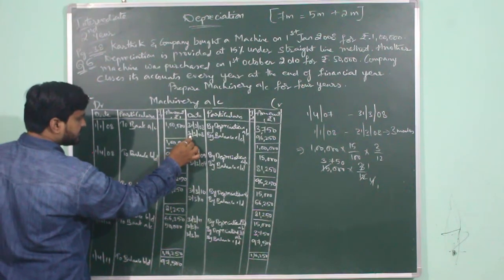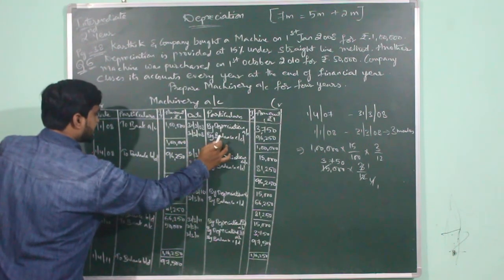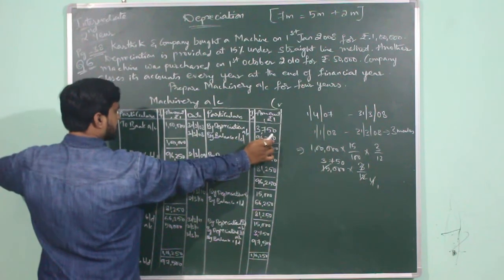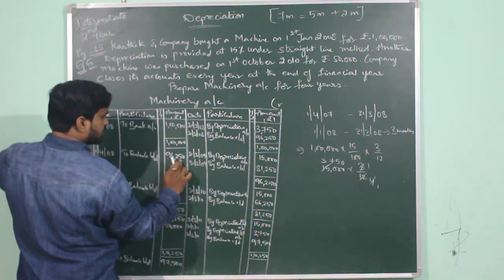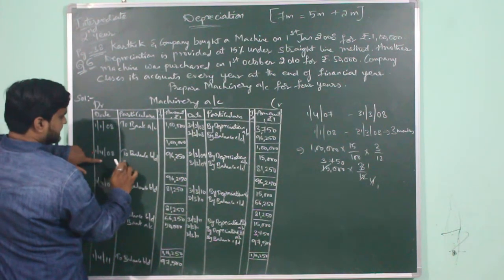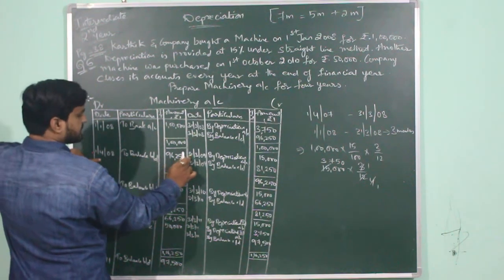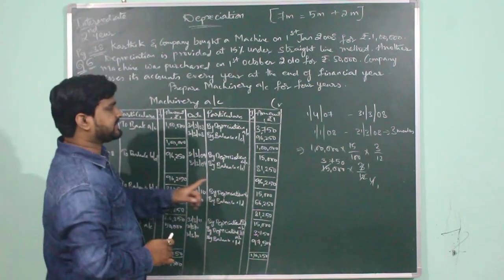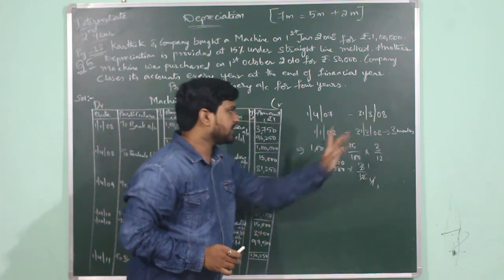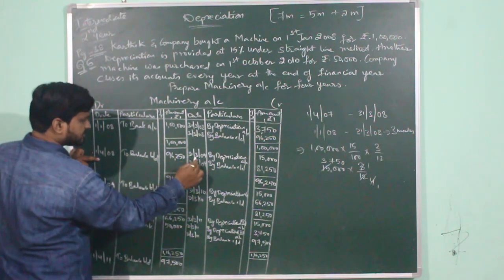So it will be written on its immediate next date as 1st April 2008, and the balance carried that we have written here as by balance carried down, the same will be written here as to balance brought down. 96,250 was the carried down value, so the brought down value will also be 96,250. It means that the value of the machine at the beginning of the second year is 96,250. Now this financial year will be ending on 31st March 2009. As I said, every financial year starts on 1st April of one year and ends on 31st March of another year. So this financial year is starting on 1st April 2008, so it will be ending on 31st March 2009.